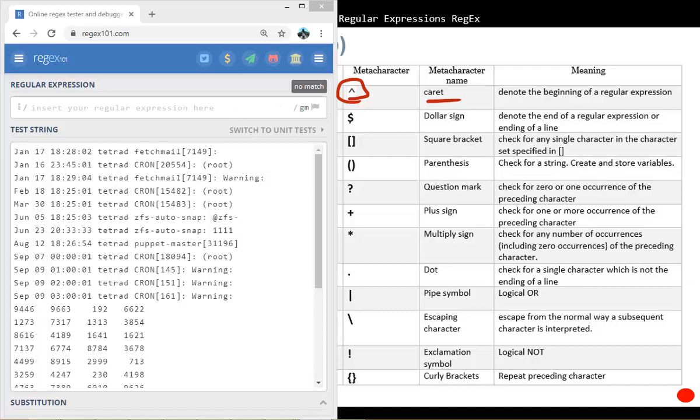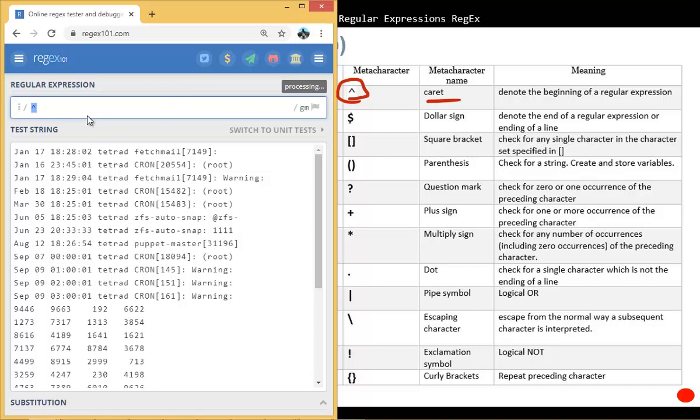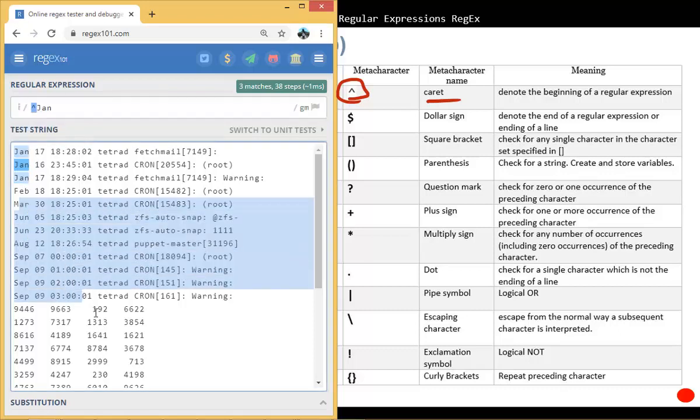If you want to match something that starts with a given pattern, you always put the caret sign at the beginning. You can see the purple line showing that we're matching something at the start. So I say capital J, A, N. Now we have 3 matches. So 3 strings start with capital JAN, and it has ignored everything else. Now it has matched only those 3.